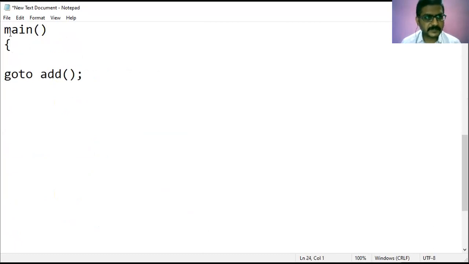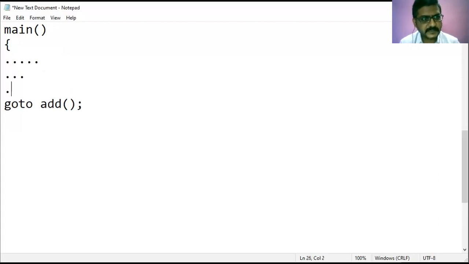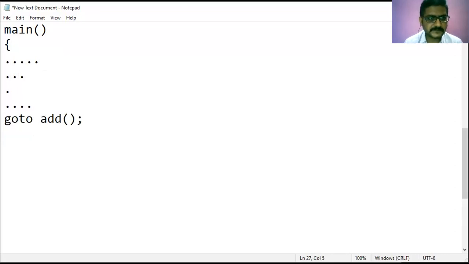So while the main program is executing some lines over here and over here and over here, after that a goto statement is encountered. So what happens here is the control is shifted to a particular part of the program, that is the add function.